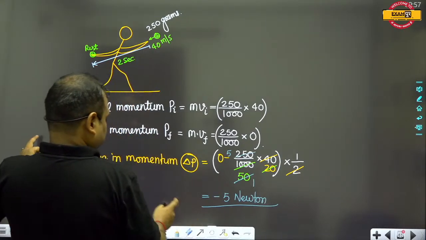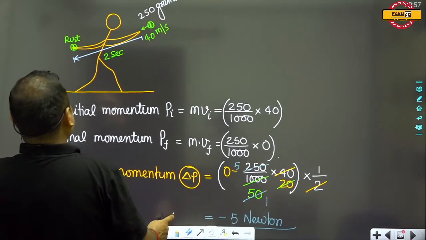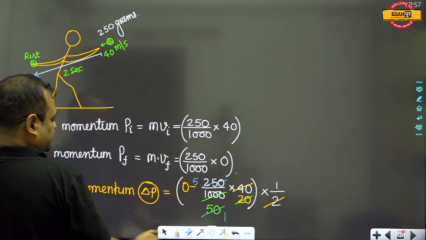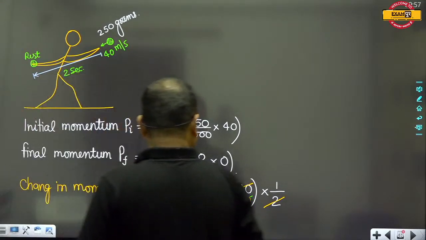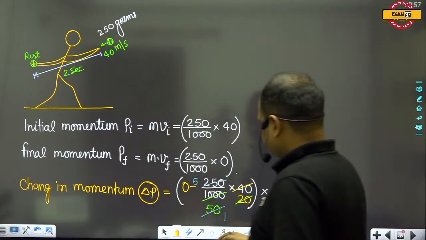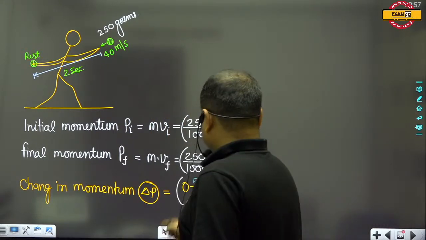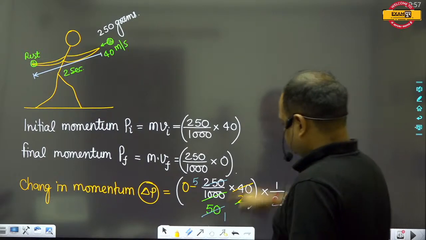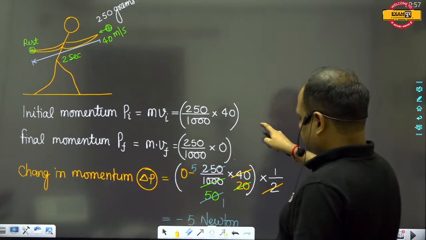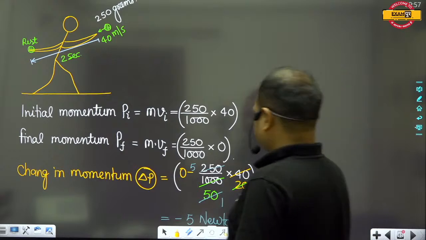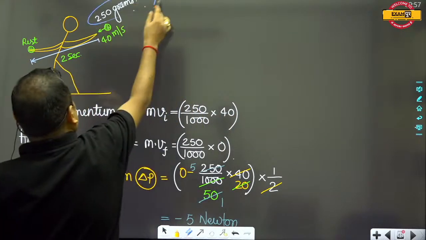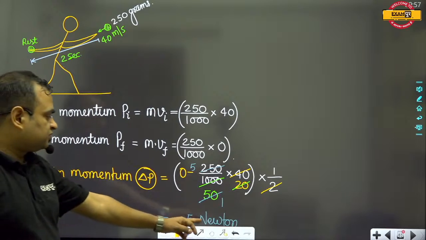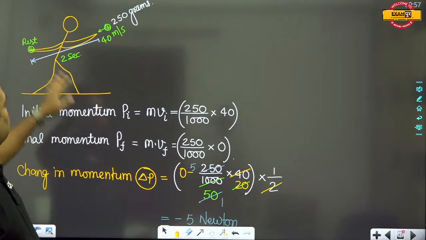So we can say that, and that's why, this is the force applied, 5 Newton actually. This is the force, 5 Newton, which has been applied by this ball on the man's hand.